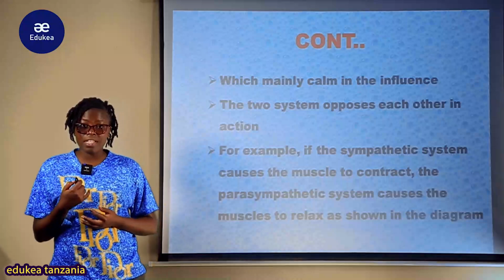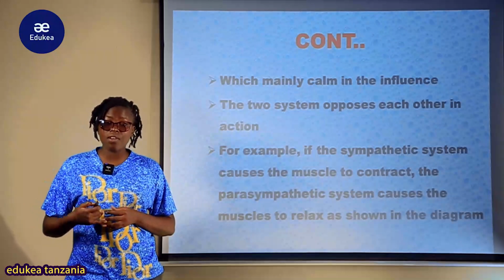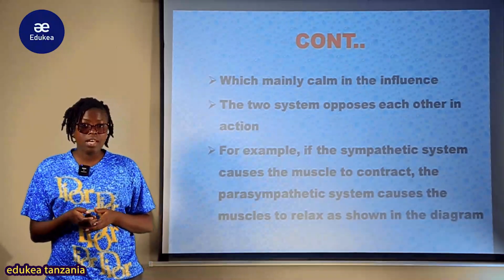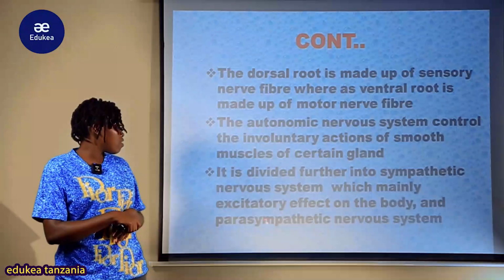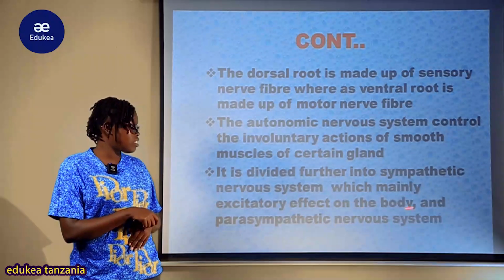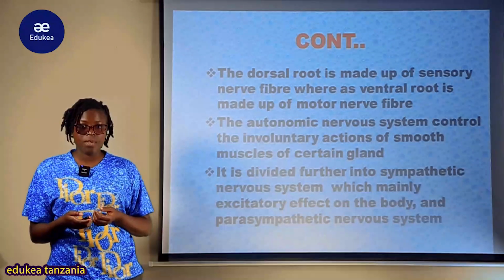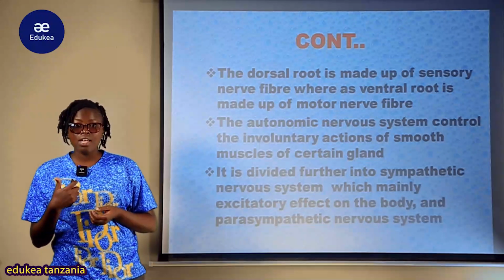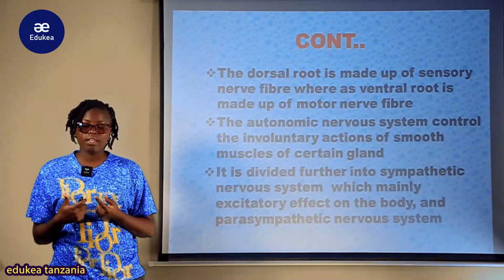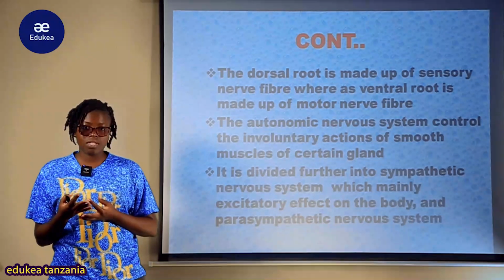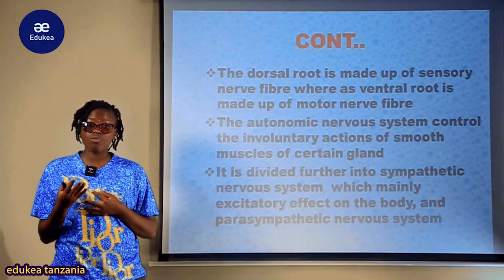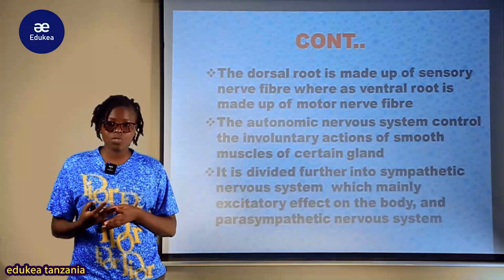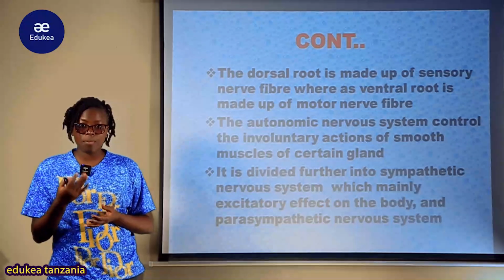Nimesema kwamba the sympathetic yenyewe ina deal na mambo ya excitatory effect katika body of an organism, lakini zile ambazo zinakuwa zinamsaidia mtu during these immediate responses, kwa mfano the accident, inasaidia mtu kuweza kutoa a rapid response to a particular action ambayo inaweza kutake place.